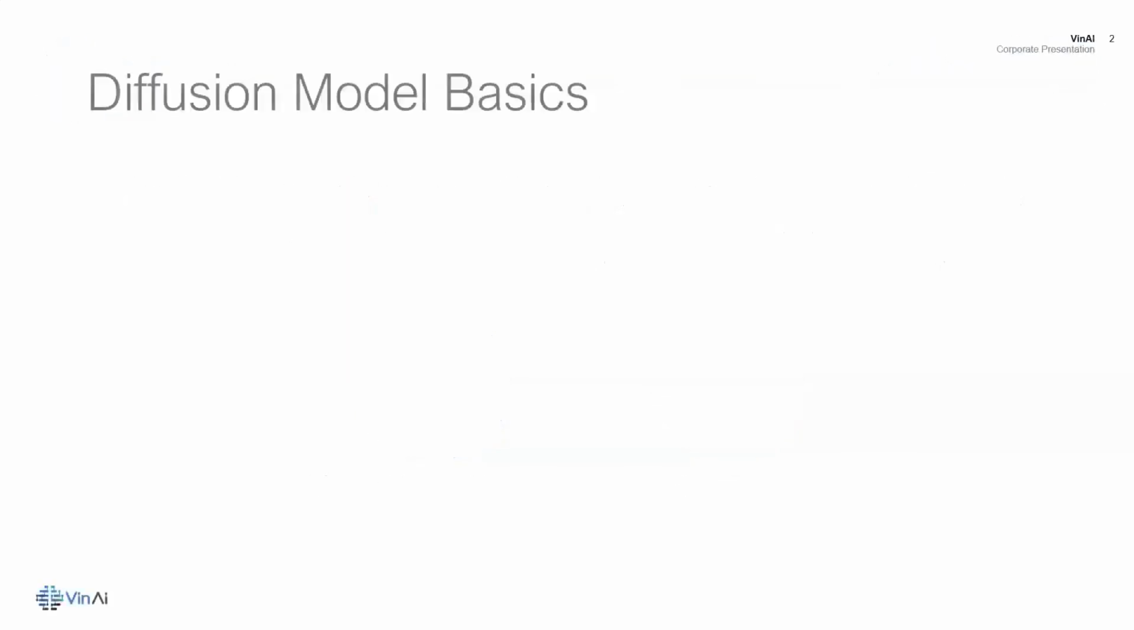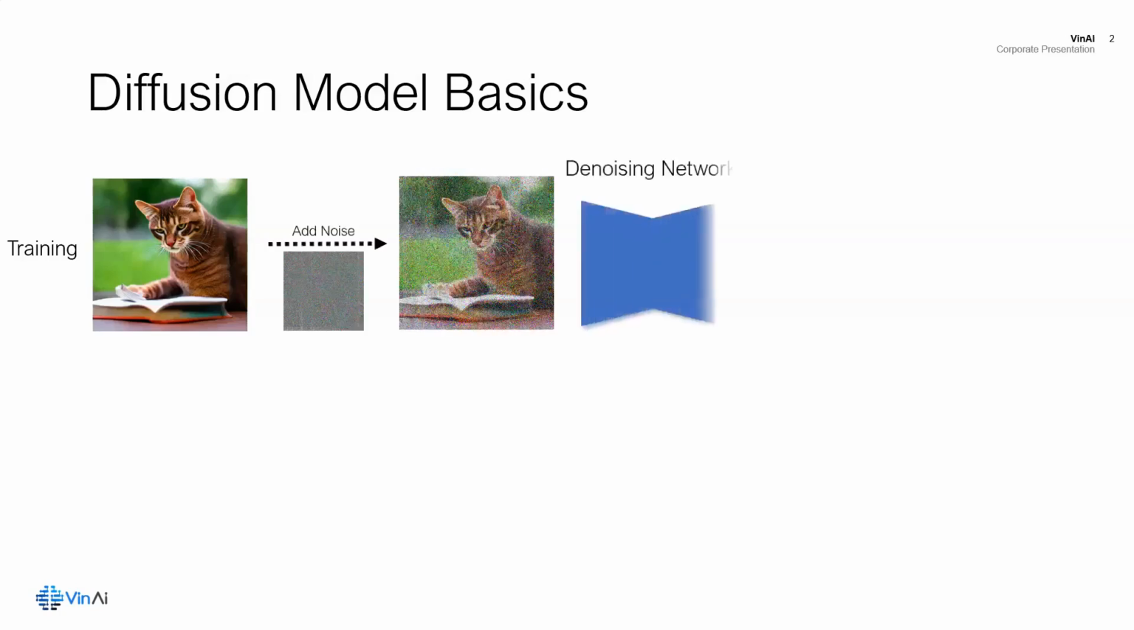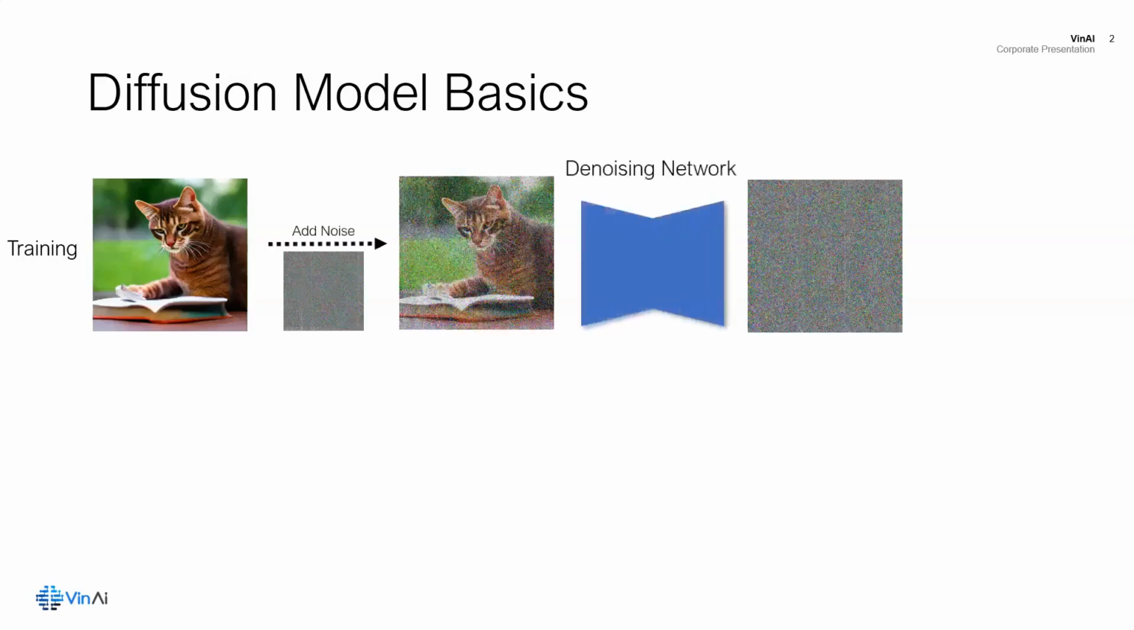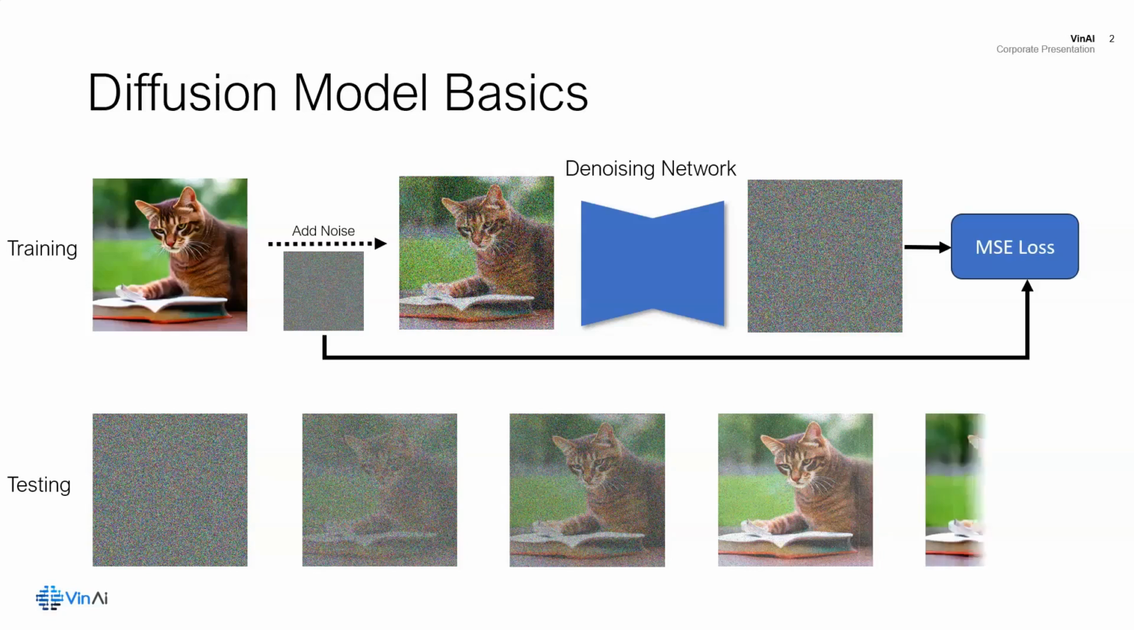To begin with, let's have a brief intro about the basics of diffusion models. During training, images are gradually corrupted with noise. Then a neural network is trained to predict the noise added with MSE loss. After that, at inference, a denoising process is repeated multiple times to generate clean images from random noise.